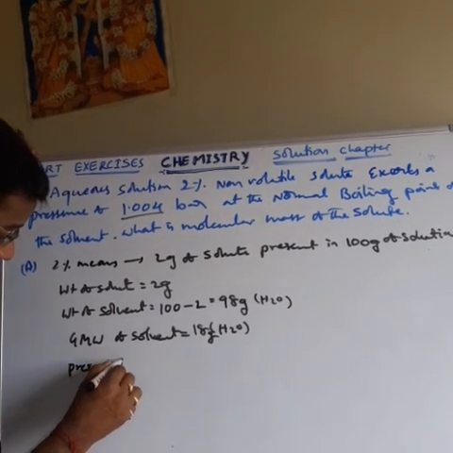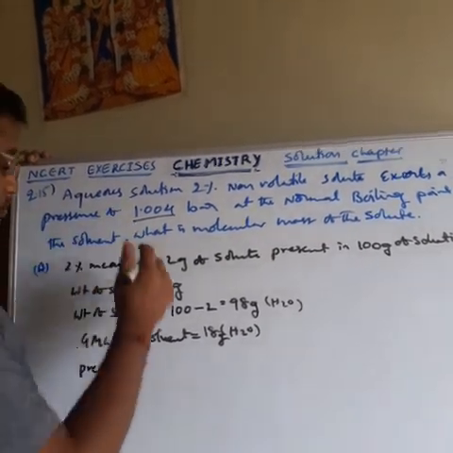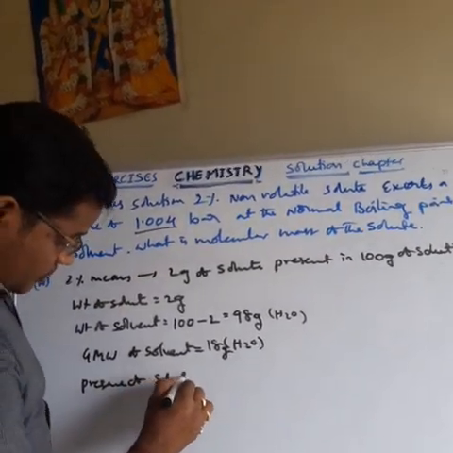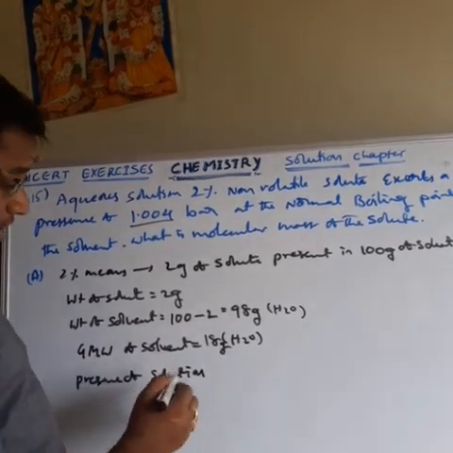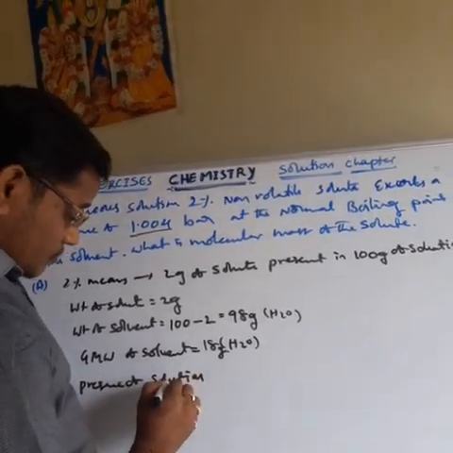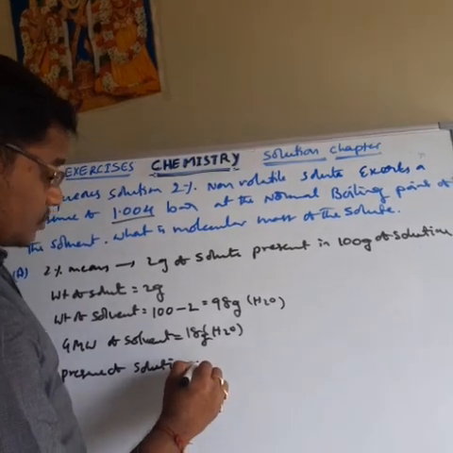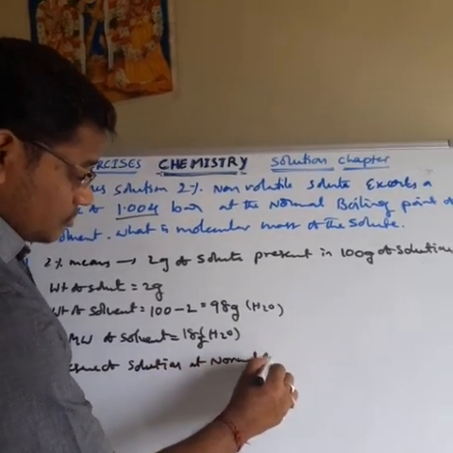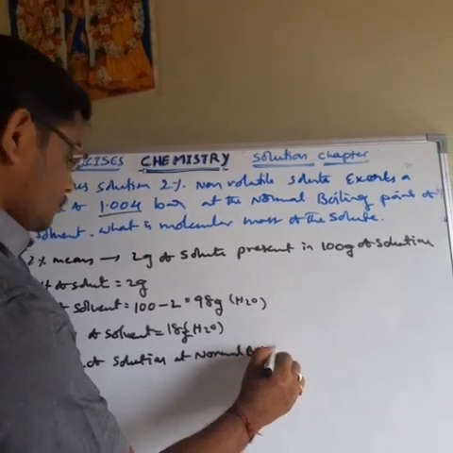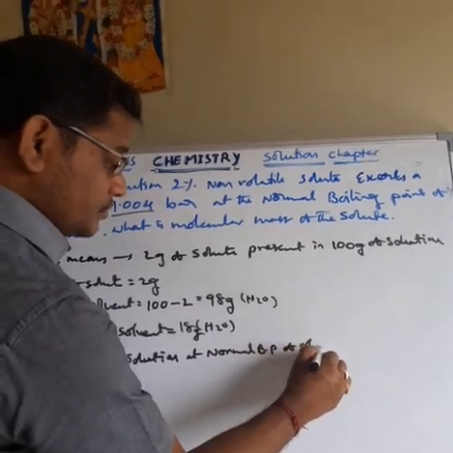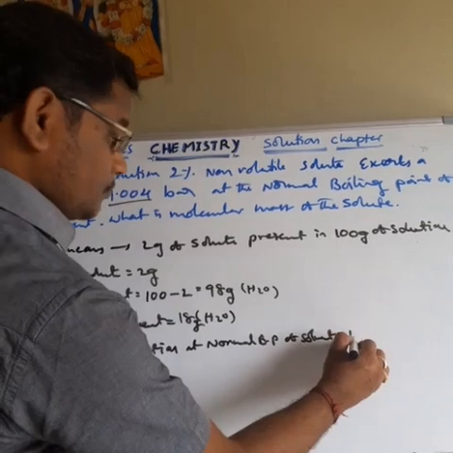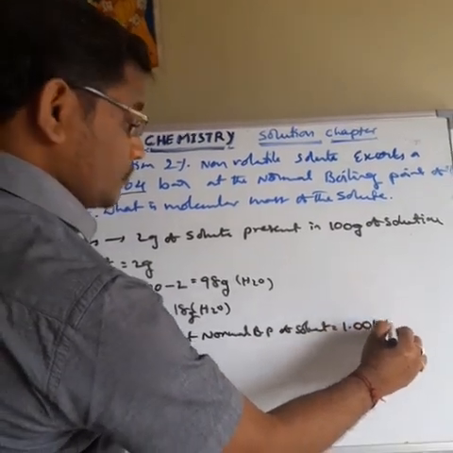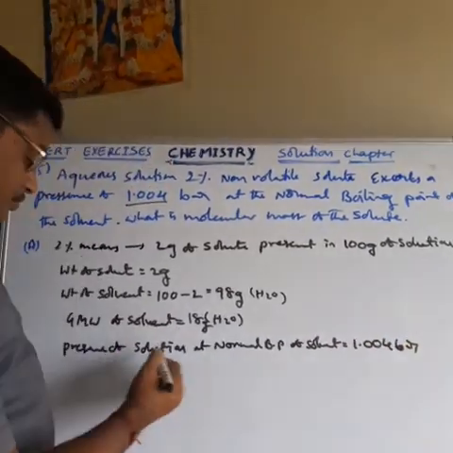Pressure of the solution at the normal boiling point. The pressure of the solution containing non-volatile solute at the normal boiling point of the solvent is 1.004 bar. So this is the pressure of the solution.